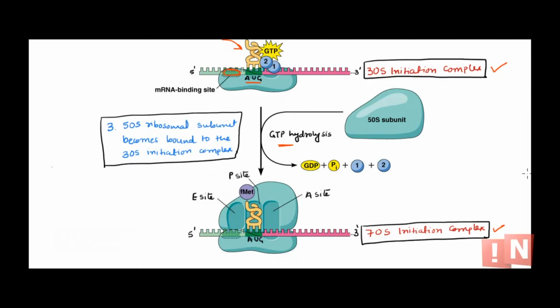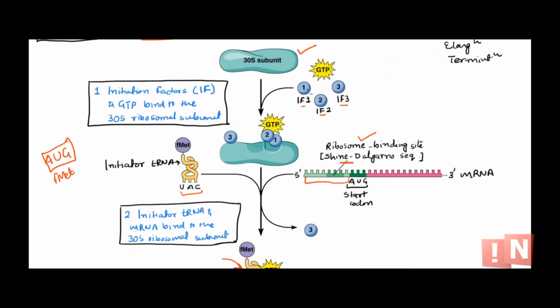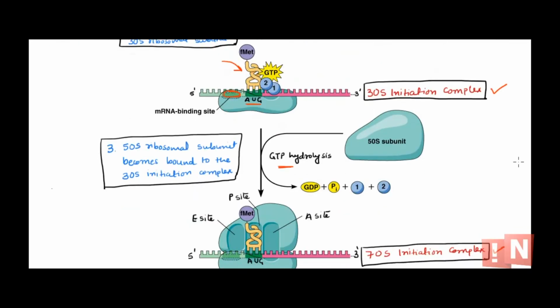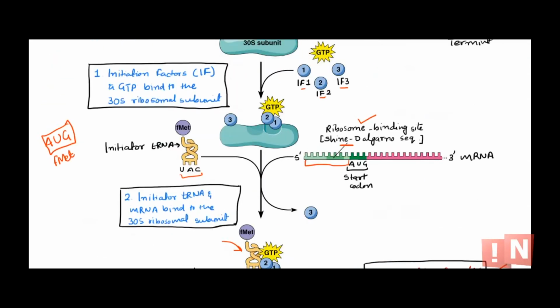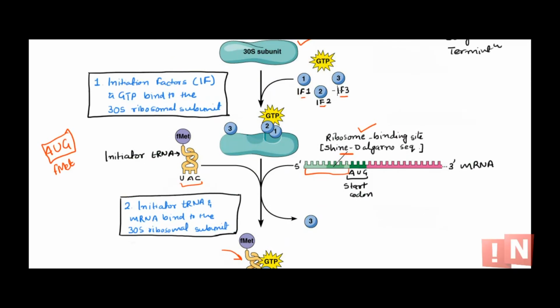Simple to understand. You have the 30S coming into picture with initiation factors 1, 2, 3 and a molecule of GTP. Initiator tRNA bringing in the modified form of methionine, that is the formyl methionine. 30S and tRNA bind to mRNA first, making the 30S initiation complex. What is missing? The 50S subunit, that will be added, GTP is hydrolyzed, and we have formation of the 70S initiation complex. So there are three initiation factors that we saw here, that is initiation factor 1, 2 and 3 that are needed. Okay. Now let's see the elongation. Assembly has occurred. How does the elongation take place?